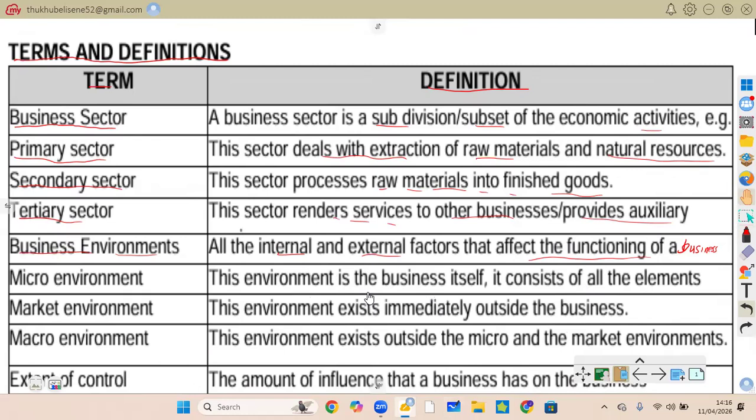For example, employees are internal. Competitors, we know, are external, but both affect the functioning of the business.